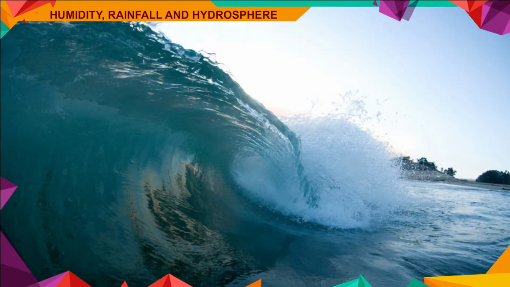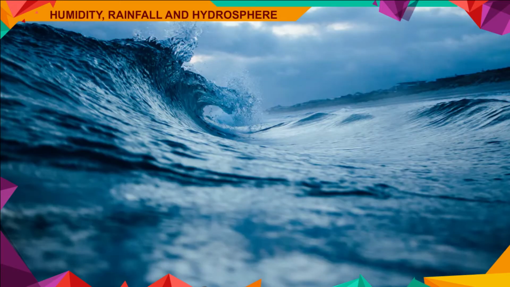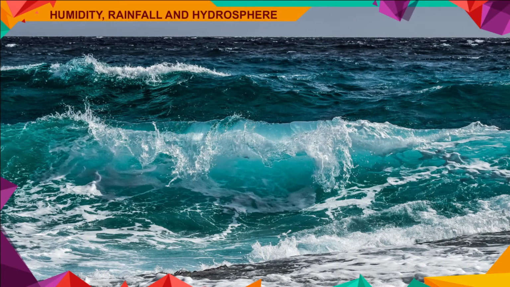Waves. Waves are the rise and fall of water on the surface of seawater. When the wind comes in contact with seawater, it pushes the water in the direction in which it blows. Thus, water particles start moving up and down in the direction of wind, forming curls in water. These curls form a wave. Thus, waves are oscillatory movements in water in which water particles move up and down in the direction of oscillation.